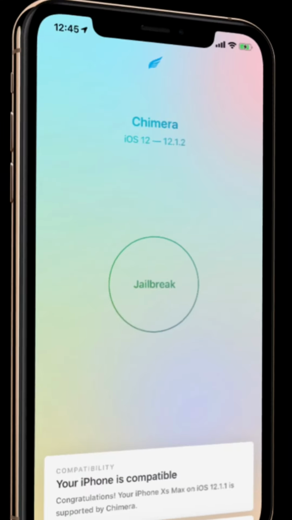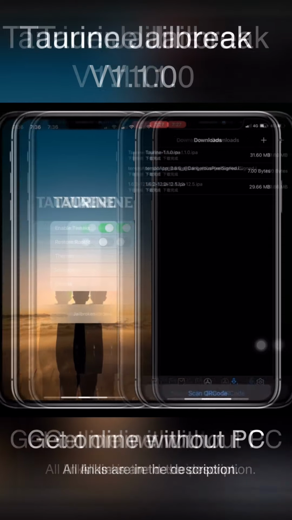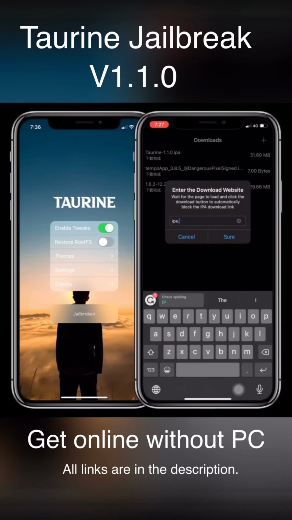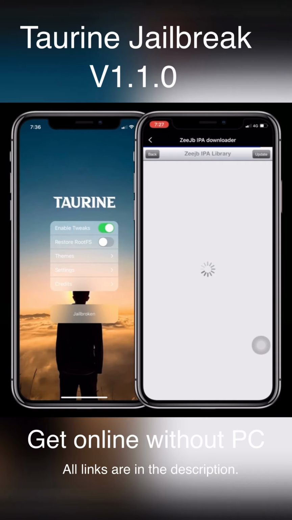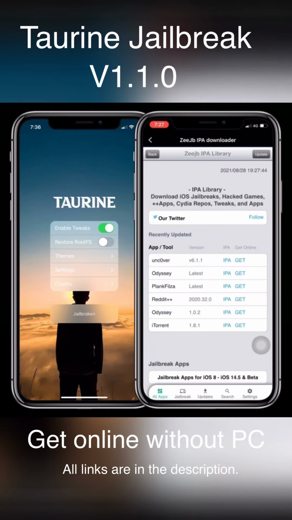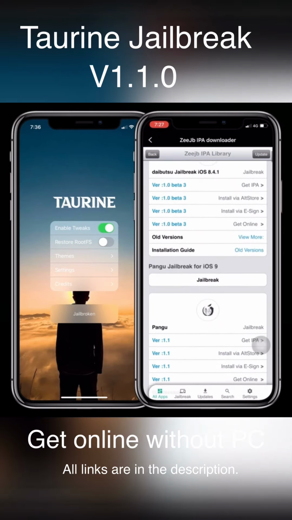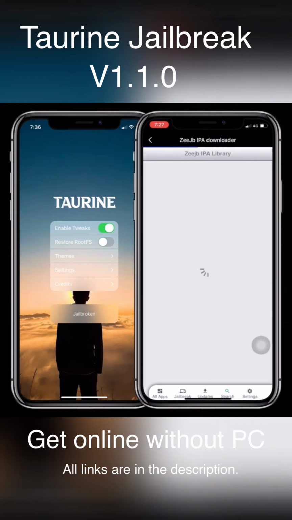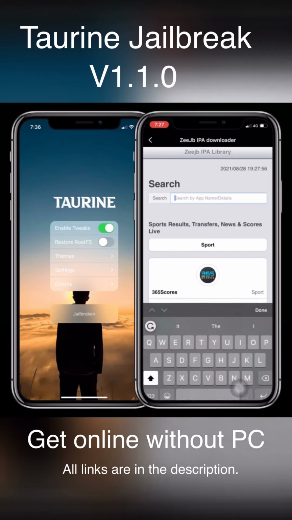After a long time, I'll bring an awesome video for you. I'm using the Sign to get Taurine application, and also navigate to the download section and type ipa.cjb.com. Then I'll navigate to the search tab. Then you can follow them, and after that I'll type Taurine in the search bar.